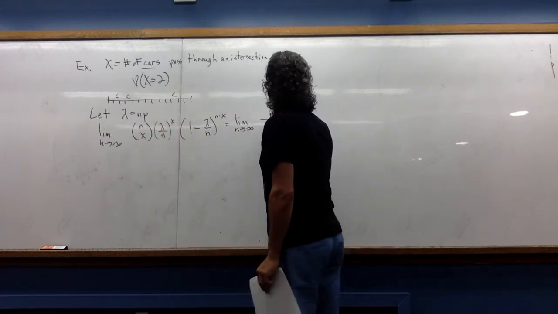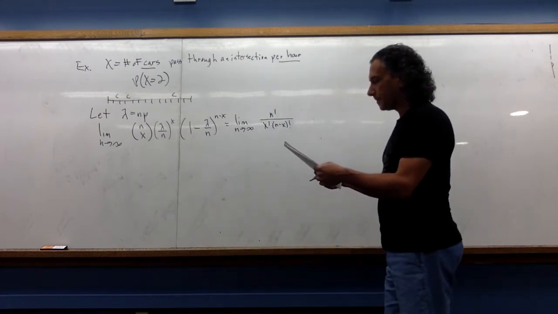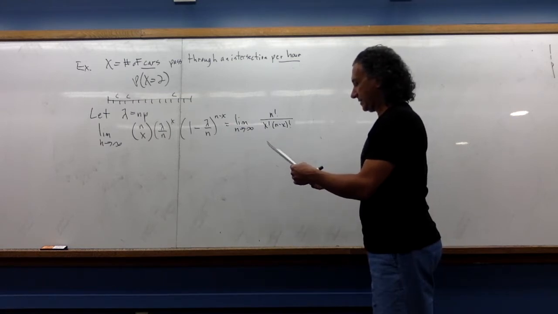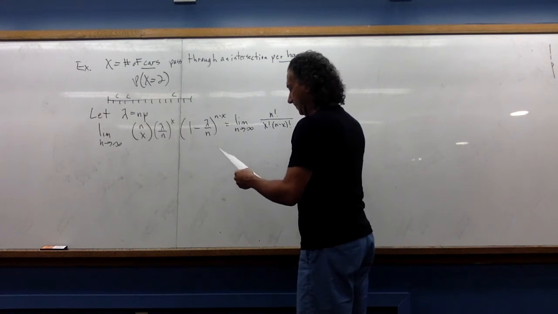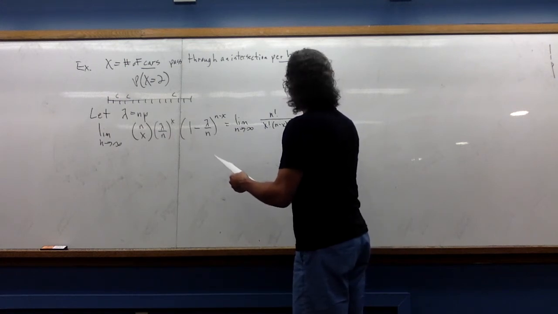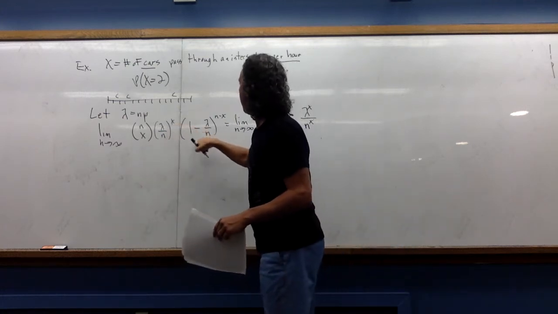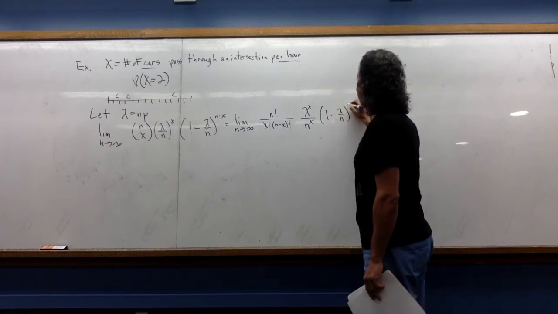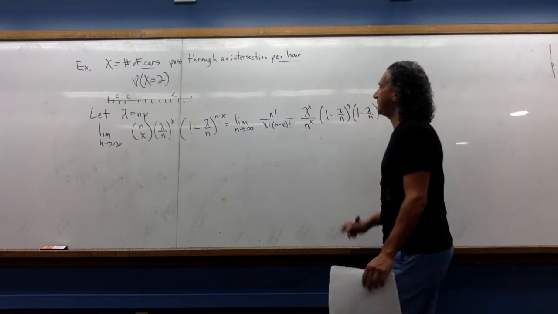So let me write that as n factorial over x factorial times n minus x factorial. Let me write this as lambda to the x over n to the x. I'm just expanding that out. And let me break this apart, so we get 1 minus lambda over n to the n times 1 minus lambda over n to the minus x.